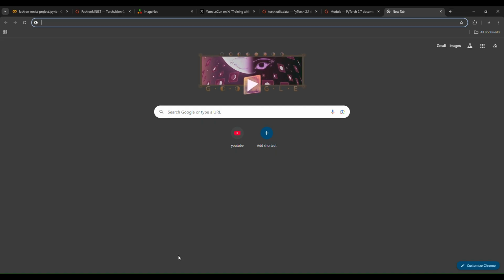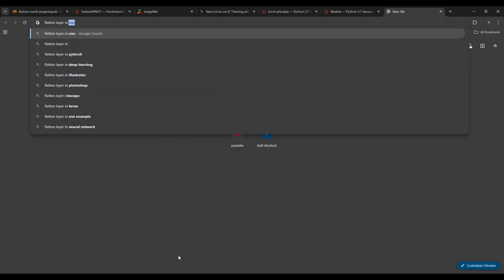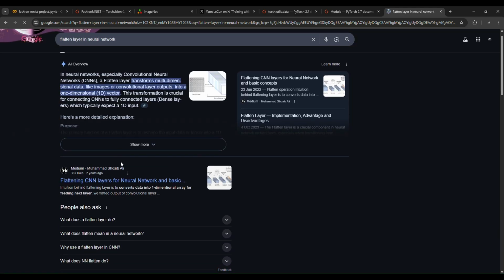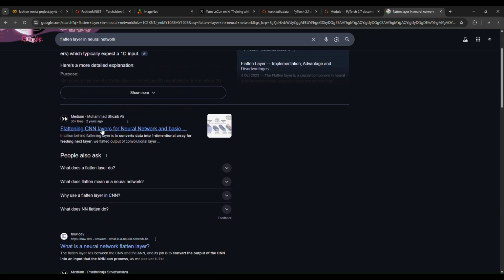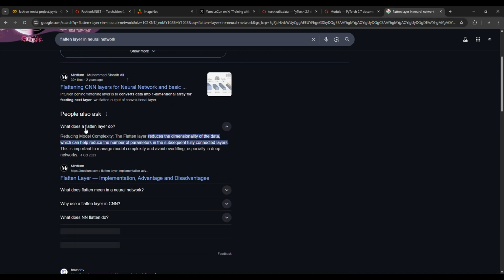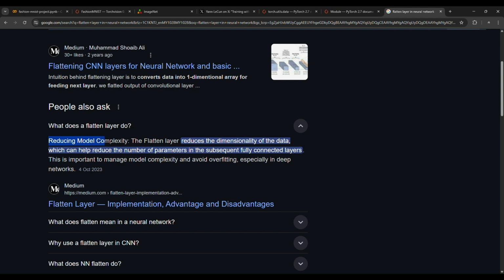If you search in here for flatten layer in PyTorch, we will get plenty of resources, a plethora of resources. For example, if we read in here, what does a flatten layer do? Reducing model complexity. Firstly, it reduces the complexity of the data. The flatten layer reduces the dimensionality of the data, which can help reduce the number of parameters in the subsequent fully connected layers.